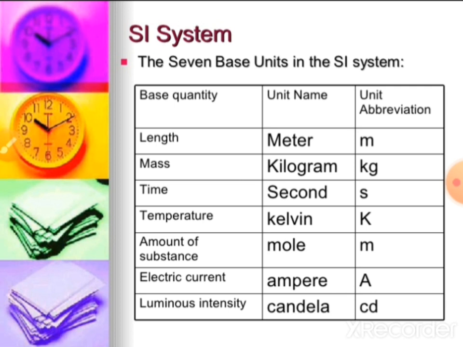The unit name is candela and symbol is cd. These are our 7 basic units of the SI system: length, mass, time, temperature, amount of substance, electric current, luminous intensity.